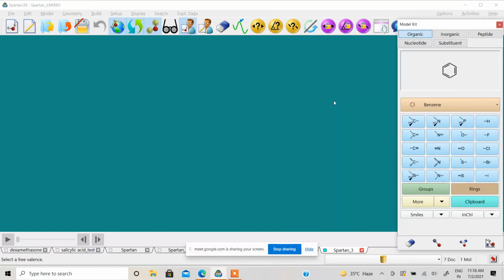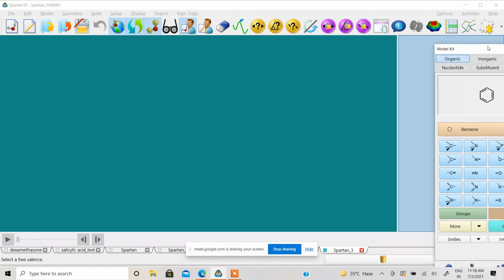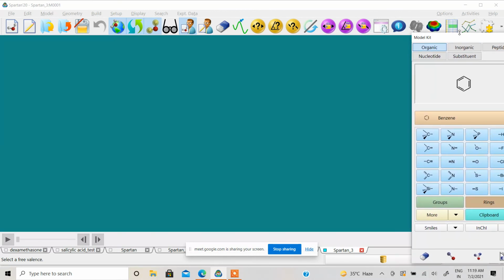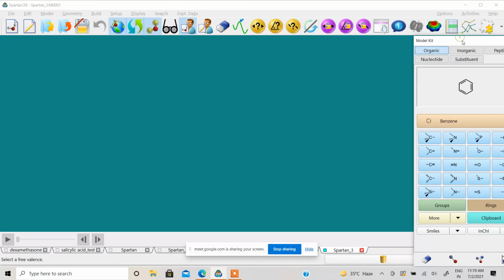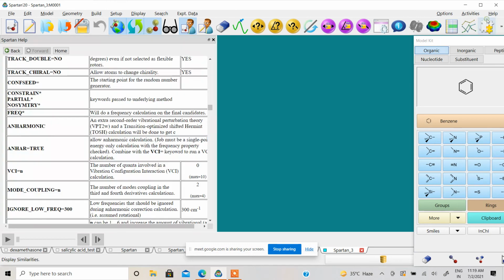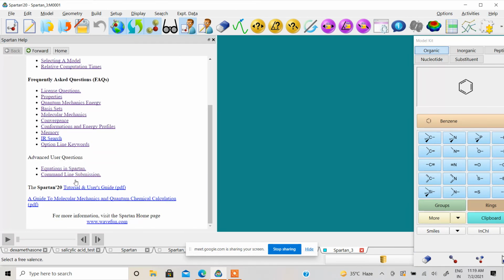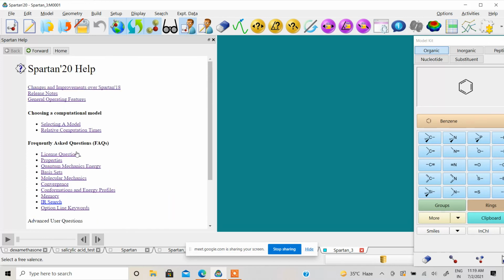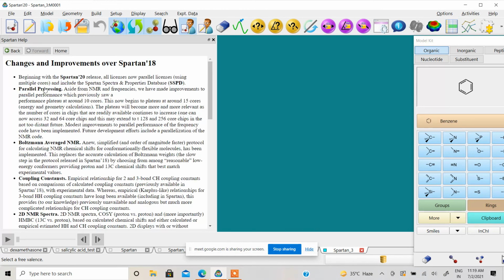I think some of our faculty have already used Spartan 18. That's great. So what is the main difference between Spartan 18 and Spartan 20? Good question actually. Always it is required to know what is new I am going to get in the latest version of the software. So this is the release note, with changes and improvements over Spartan 18.